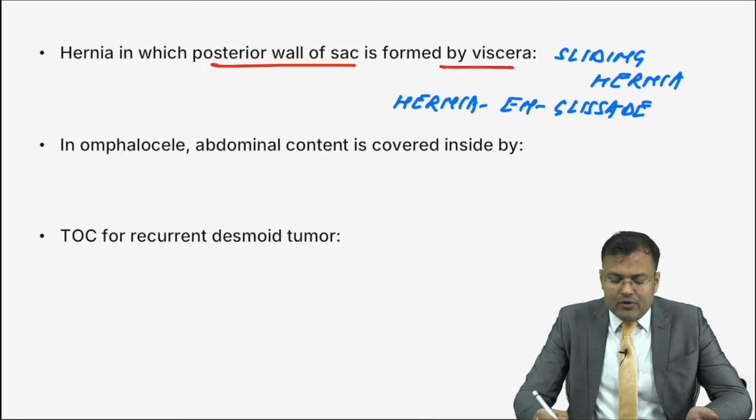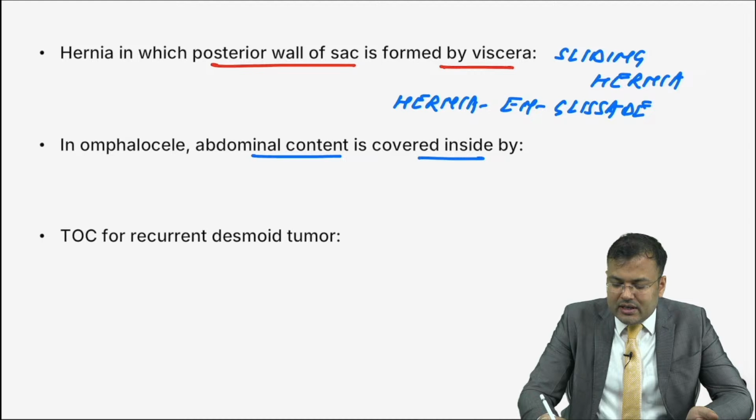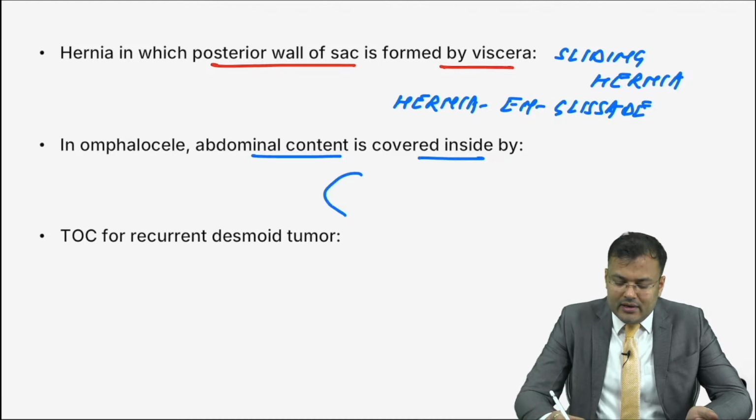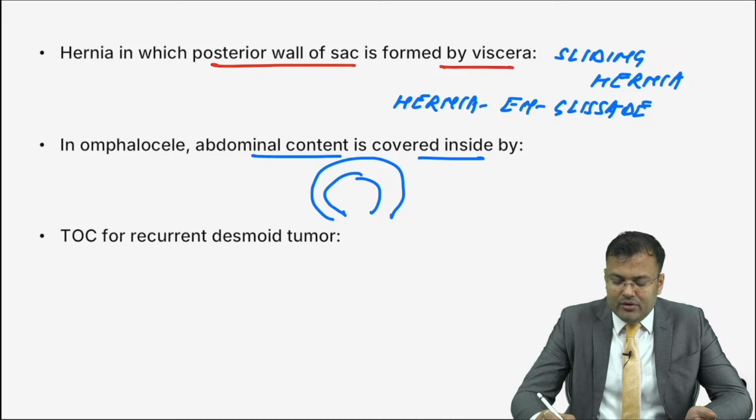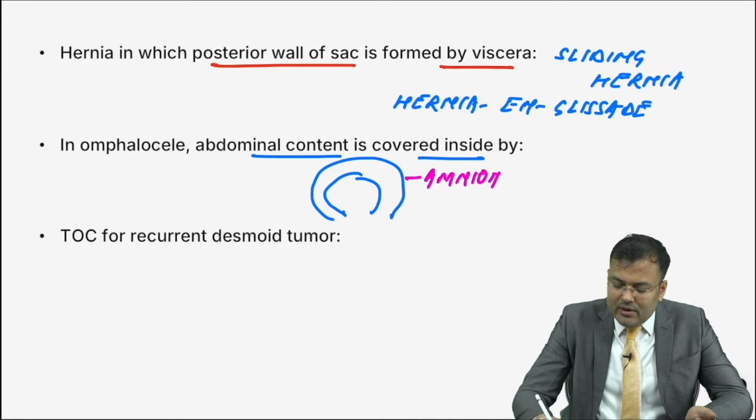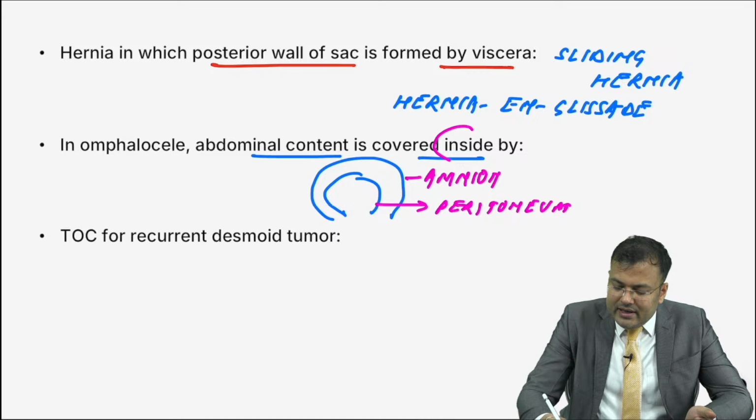Okay, next, in omphalocele, abdominal content is covered inside by... There are two coverings. One is outside, one is inside. Clear? So what is covering inside? You know how to remember. Outside is amnion and inside is peritoneum. What is the question? Covering inside.